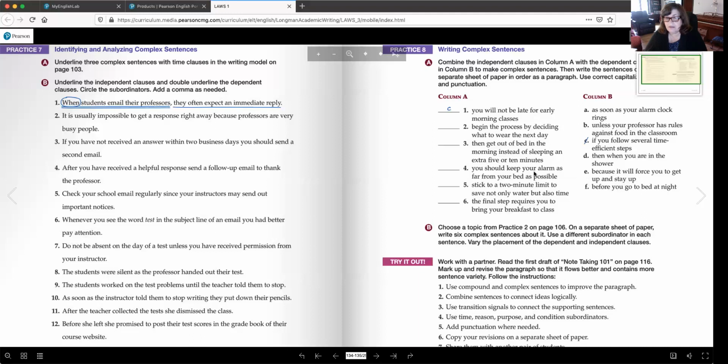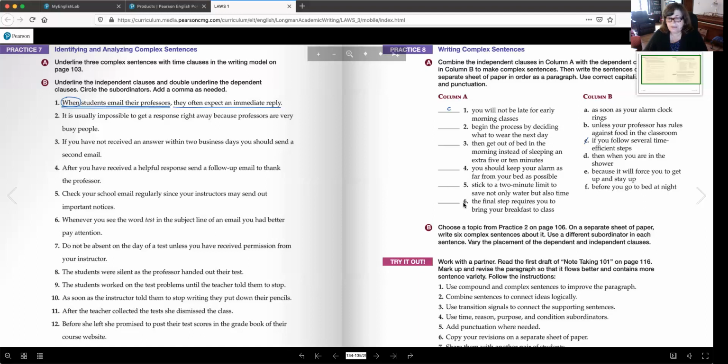Letter E goes in number 4. Number 5 is D. Now, this is the only one that really needs to begin with the dependent clause. So D goes in number 5, and it reads like this. Then when you are in the shower, stick to a 2-minute limit to save not only water, but also time. Okay, so D goes in number 5.